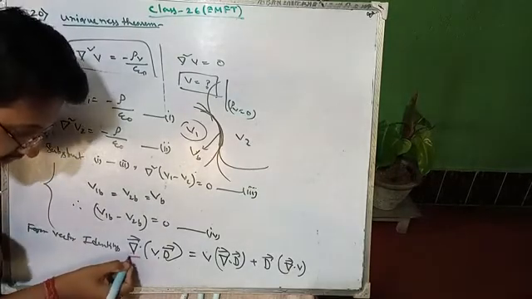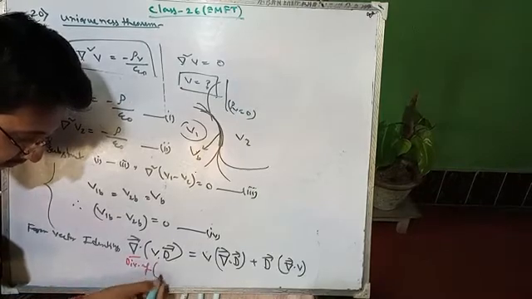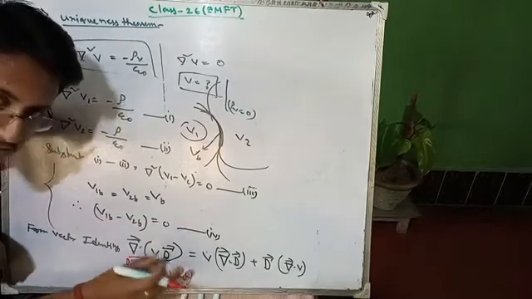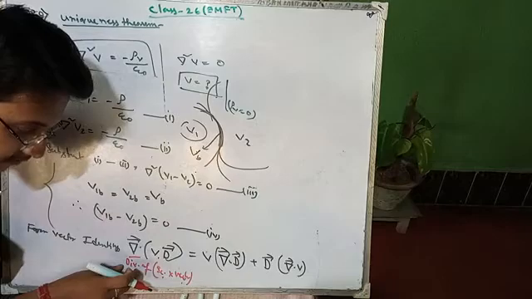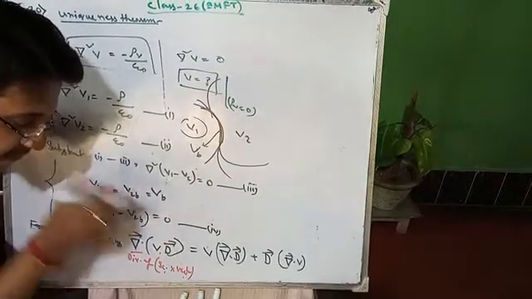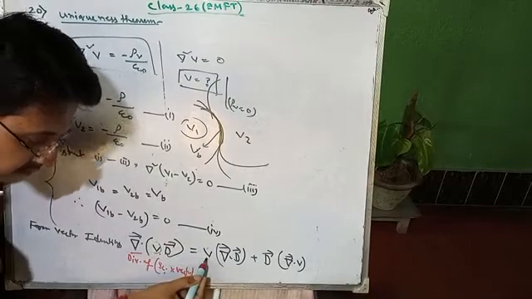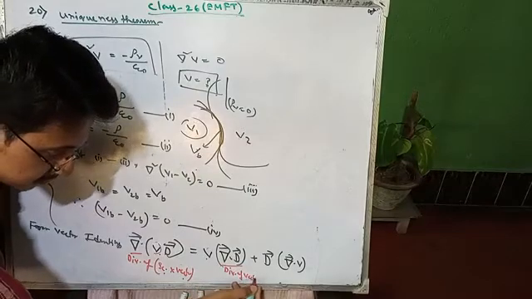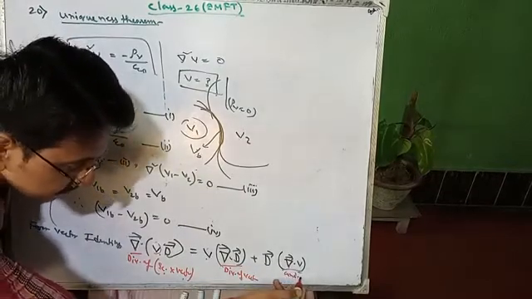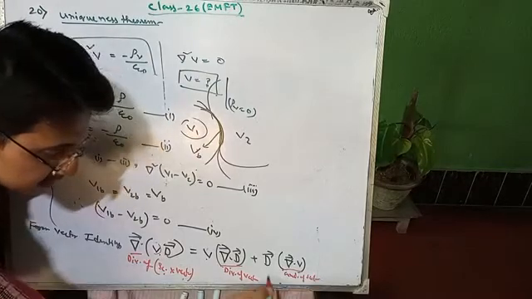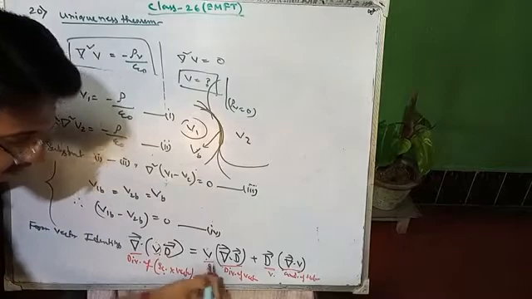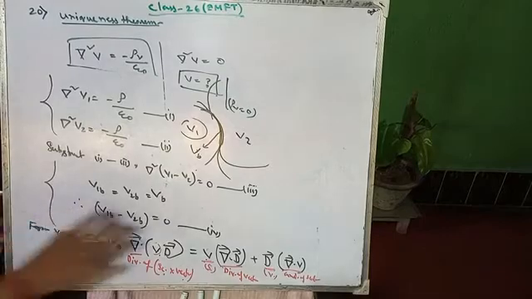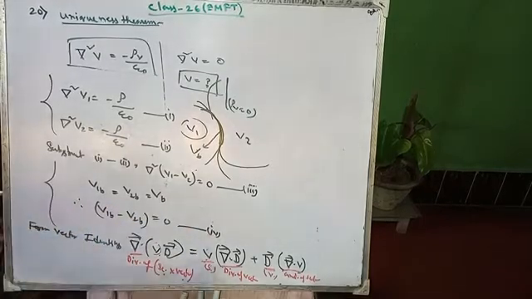So this is your divergence of scalar into vector. Scalar into vector means it will be completely a vector. So the divergence of this vector will be equal to, taking the scalar outside first, scalar times divergence of vector, and it is gradient of scalar, taking vector outside. Here taking scalar outside, here taking vector outside. So this is the concept, this is the identity, one of them.